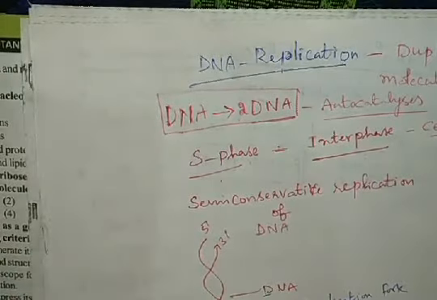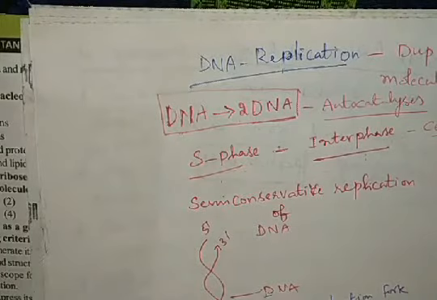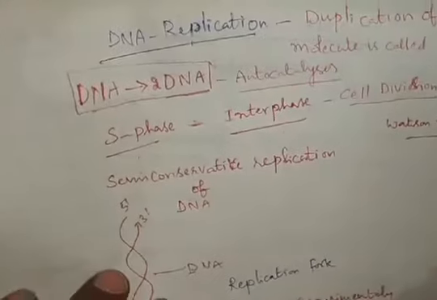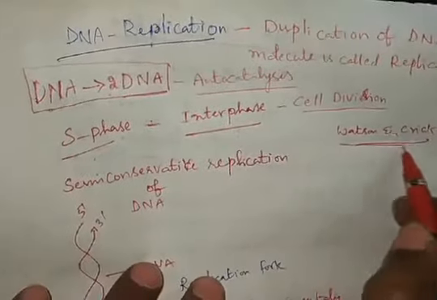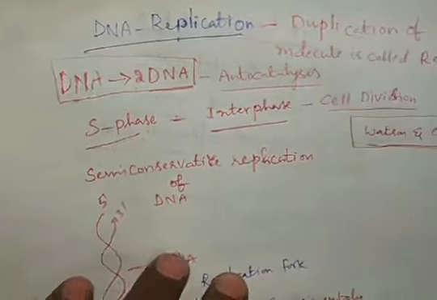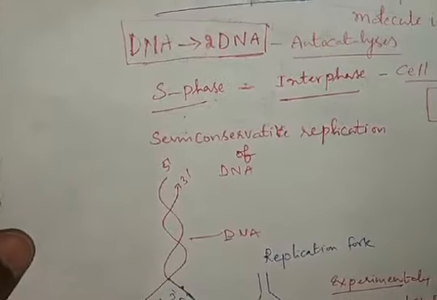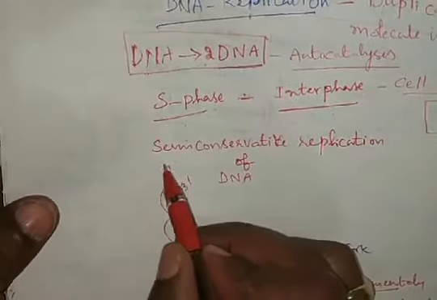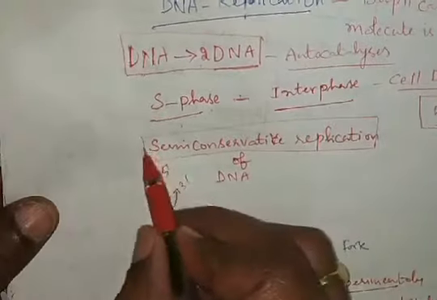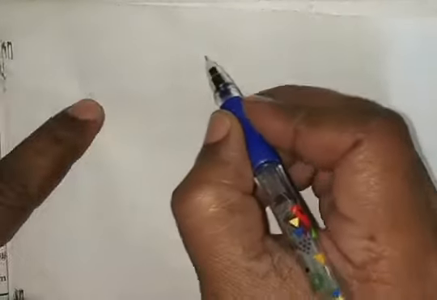After describing the DNA structure, Watson and Crick later explained DNA replication also. So DNA replication is called semi-conservative replication of DNA. Semi-conservative replication of DNA means, suppose there is